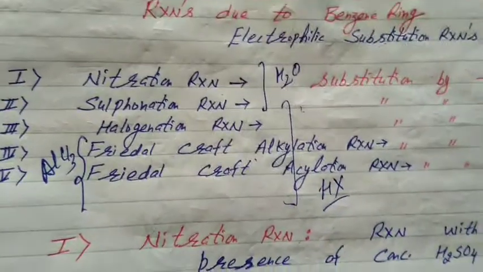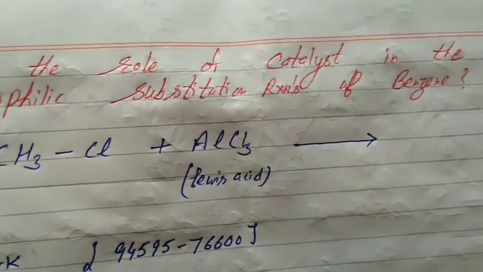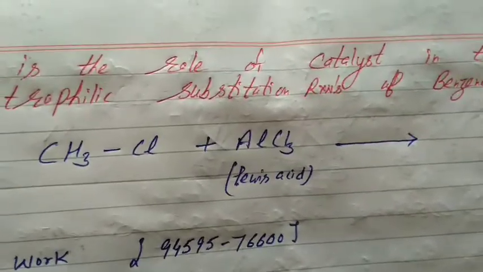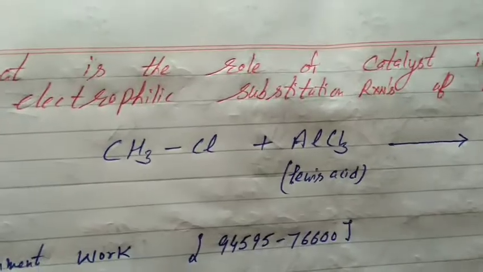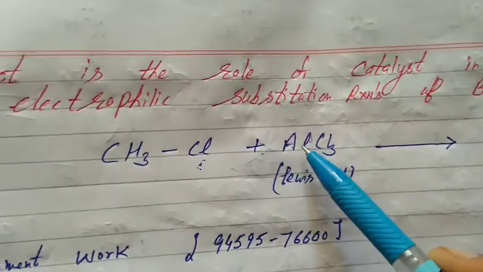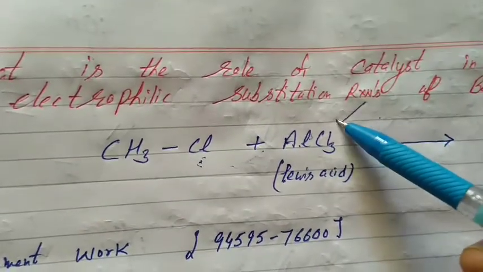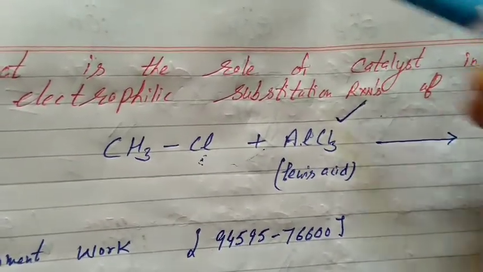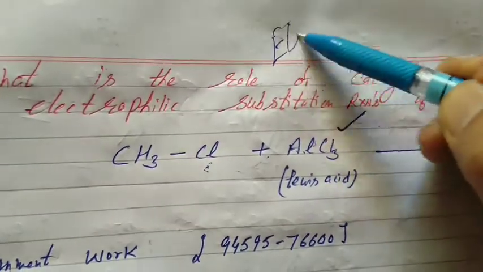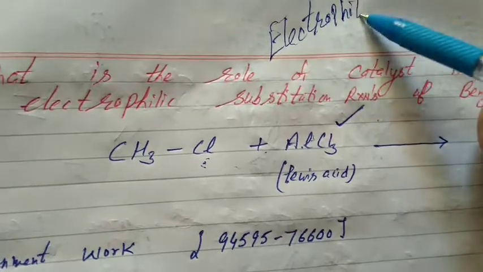Now students, what is the role of catalyst in the electrophilic substitution reactions of benzene? That's the last reaction we studied. Any of the reactions, for example Friedel-Crafts alkylation, alkyl halide in the presence of AlCl3. What is the role of catalyst? Students, the role of the catalyst is to generate the electrophile. The electrophile will generate and then the reaction proceeds, that is electrophilic substitution reaction.